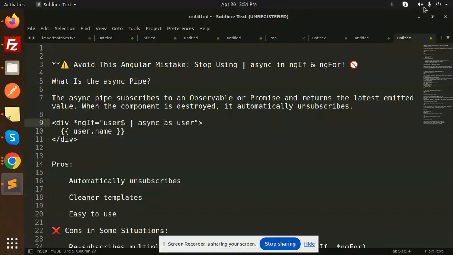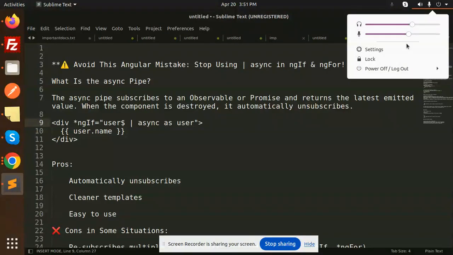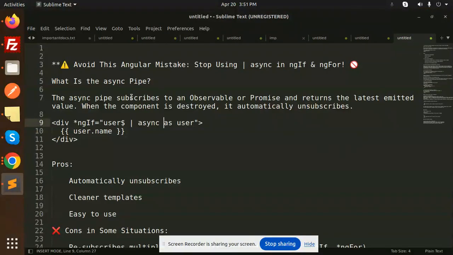Let's get started. So what do we mean by the async pipe? The async pipe subscribes to an observable or a promise and returns the latest emitted value. When the component is destroyed, it automatically unsubscribes, right? So here you can see that you can use it like this. Okay, so what are the benefits and what are the cons of this?